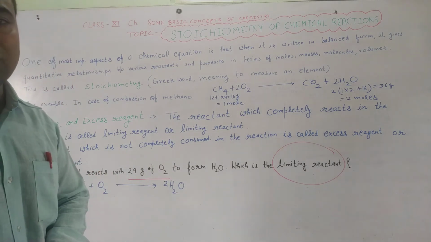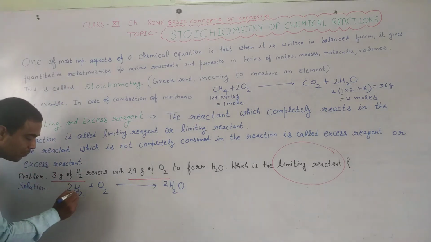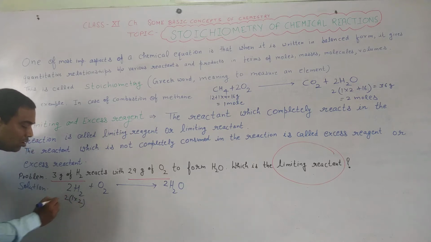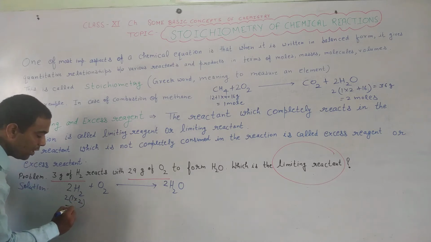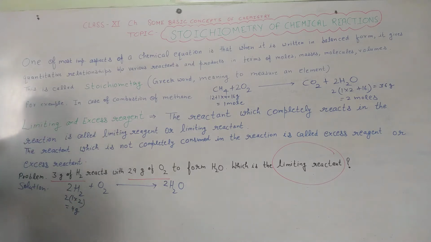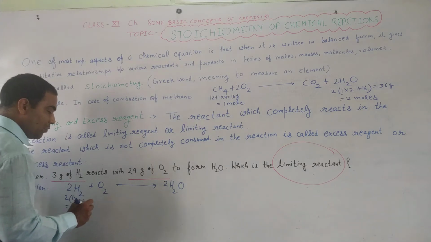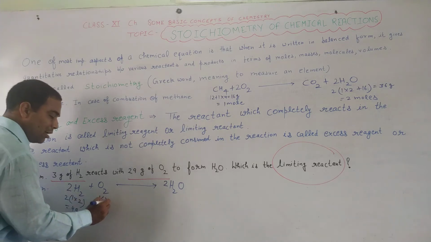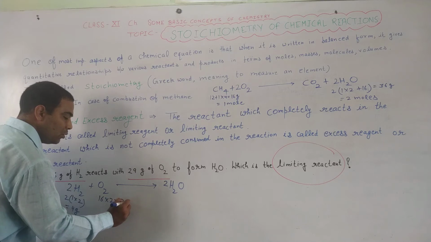Now what is the stoichiometry in this reaction? We have hydrogen having atomic mass 1 multiplied with the 2, multiplied with 2, we will have 4 gram of hydrogen. And oxygen having 16 gram atomic mass of one oxygen atom, for a molecule it will become 32 gram.